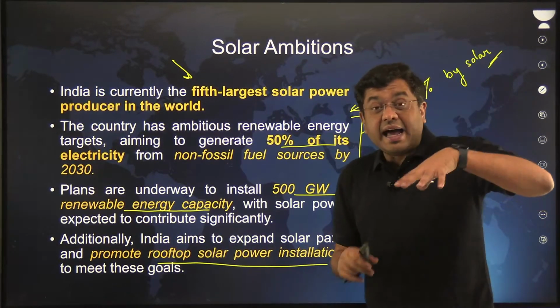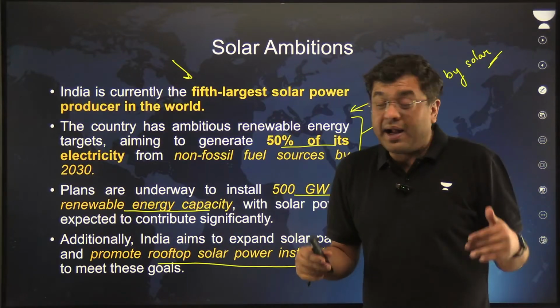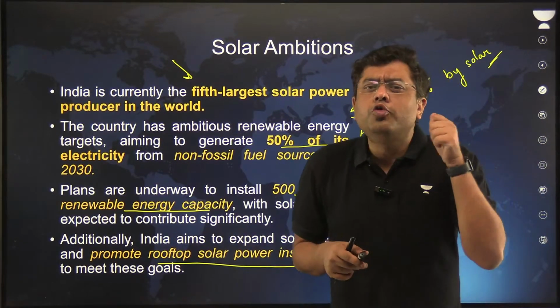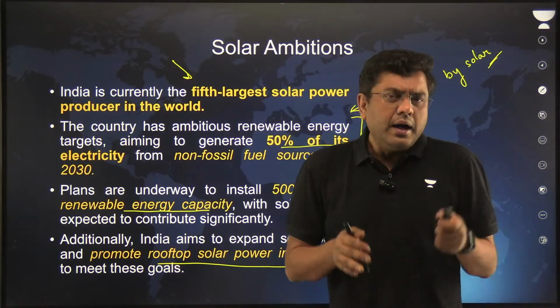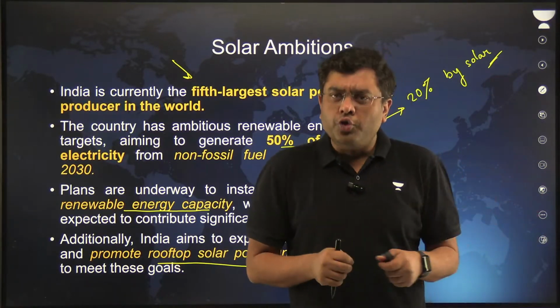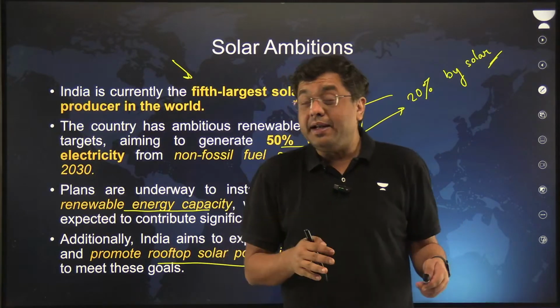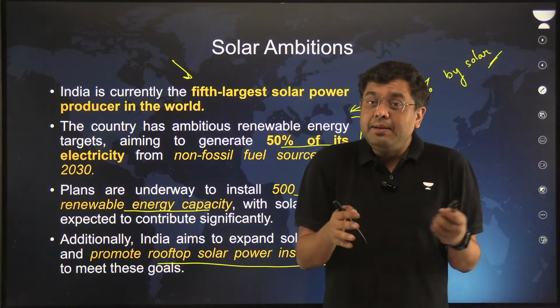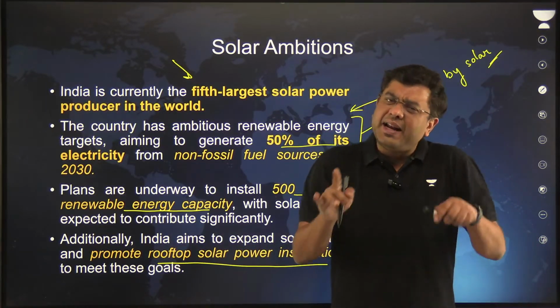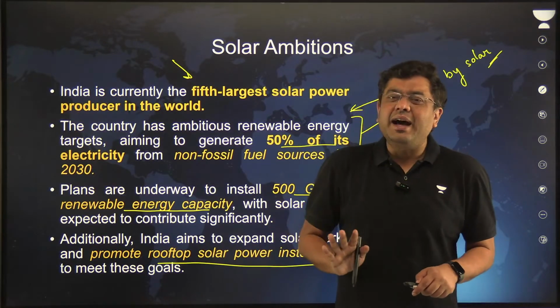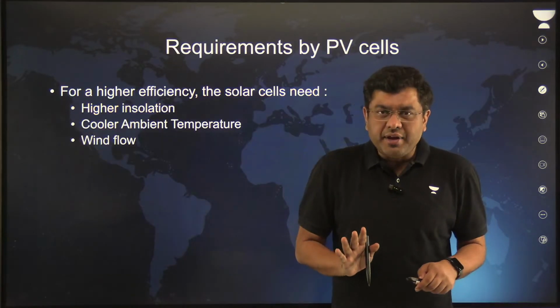Rather than having large solar power plants and solar parks, why don't we go for rooftop solar, a small decentralized solar power production, be it in rural areas or hilly regions. That can provide energy security, and at the same time it can be cost effective. So that is the current status.